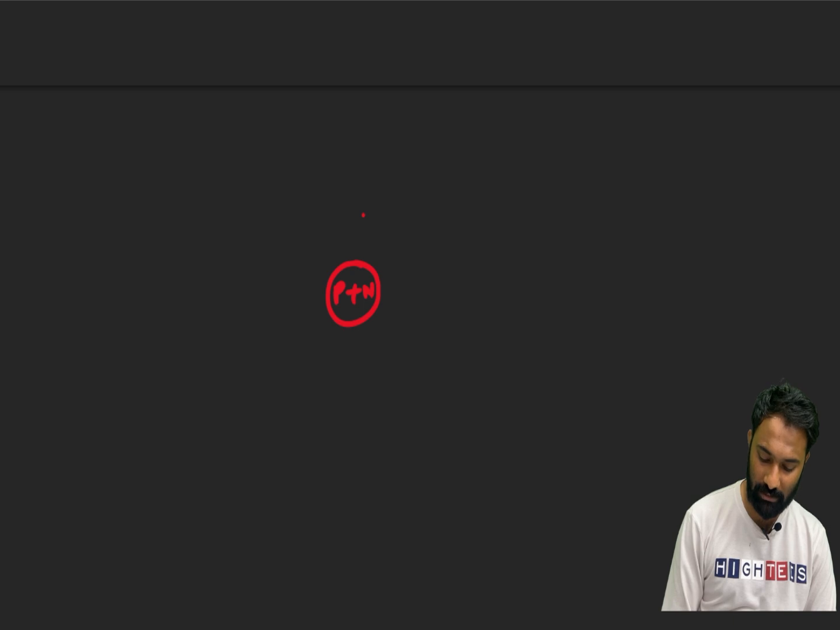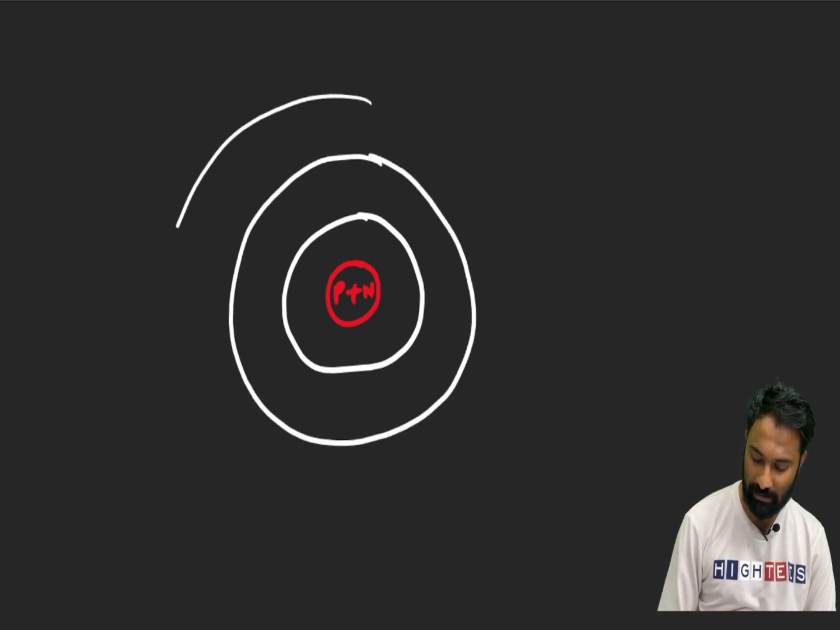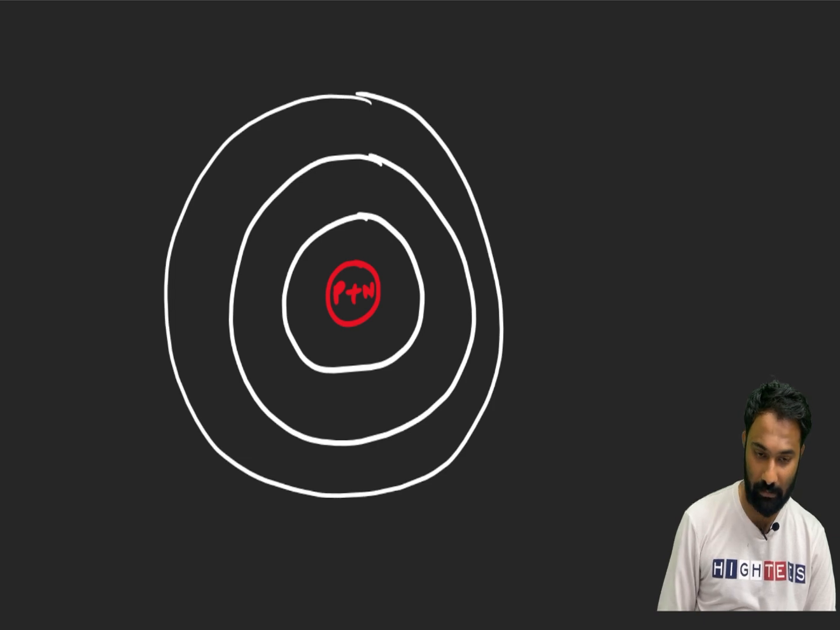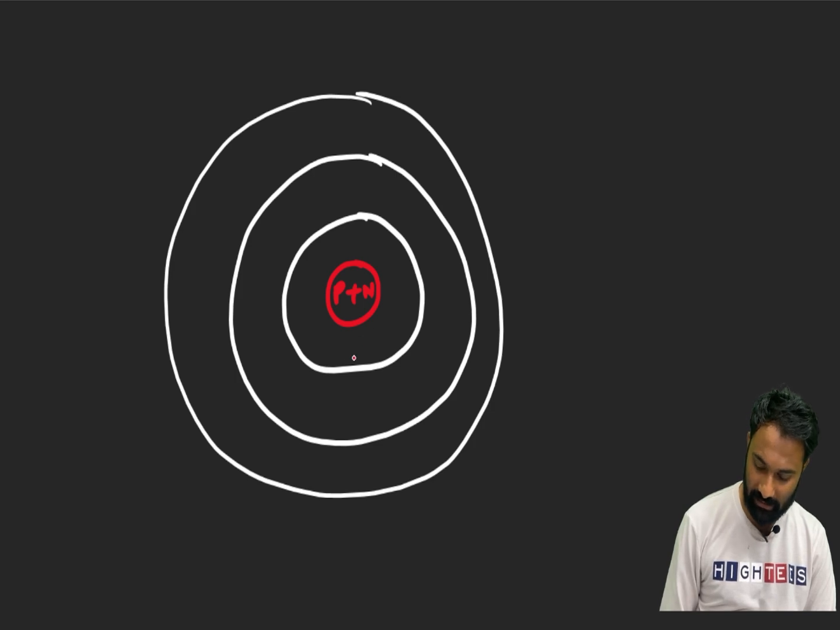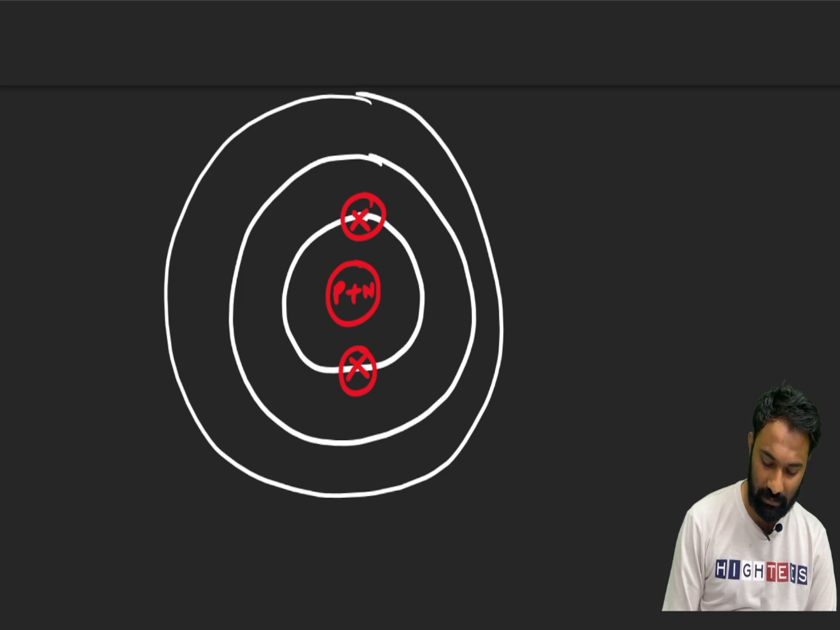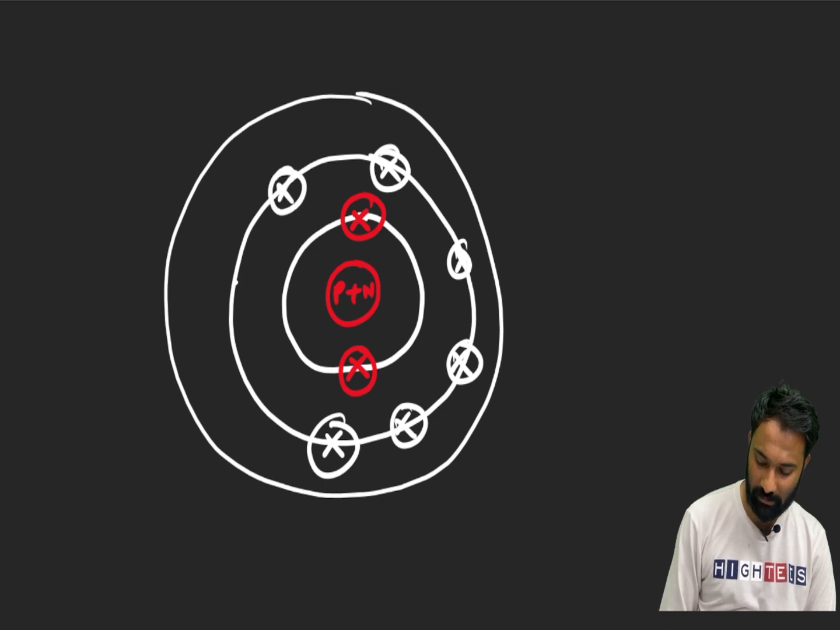After the protons and neutrons, we know this is the K shell. Next, this is the L shell, and this is the M shell. Clear? Now here, the first K shell contains 2 electrons. Next, how many electrons does the L shell contain? The L shell contains 8 electrons: 1, 2, 3, 4, 5, 6, 7, 8. So the K shell contains 2 electrons and the L shell contains 8 electrons.